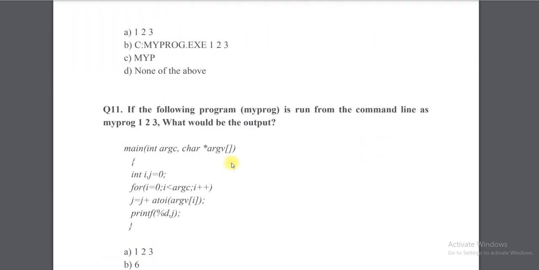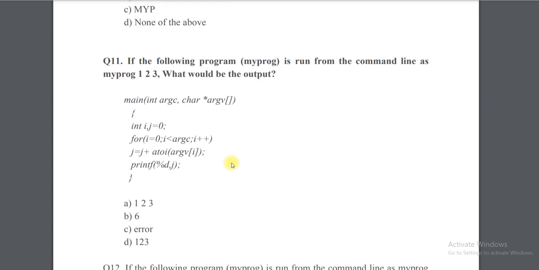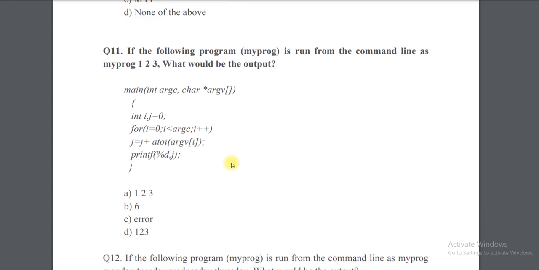Coming to question number 11, if the following program is run from the command line as myprog 1 2 3, what would be the output? Okay, so here int i, j equal to 0, for i equal to 0, i less than argc, right? So argc value is here 4, and it is going to do j equal to j plus atoi of argv of i.